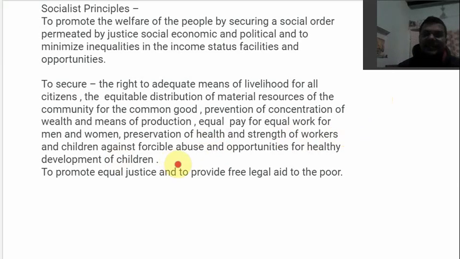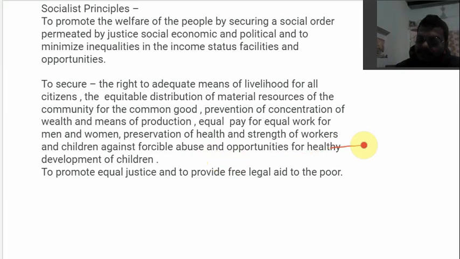Next is protecting children against forcible abuse. We also learned about how children cannot be employed in factories below the age of 14, and the opportunities for healthy development of children. In India, 14% of the children are malnourished. They're not eating what they should eat. They're not getting enough food. So in the midday meal scheme, you might have heard about it, the formulation of that scheme is getting its power from here.